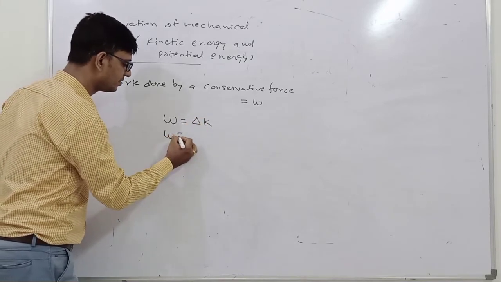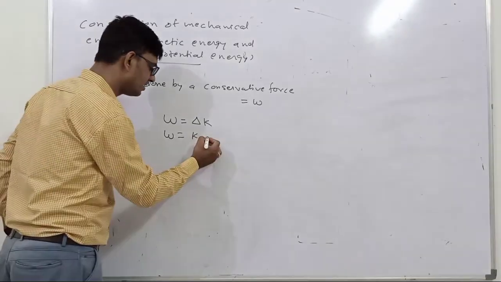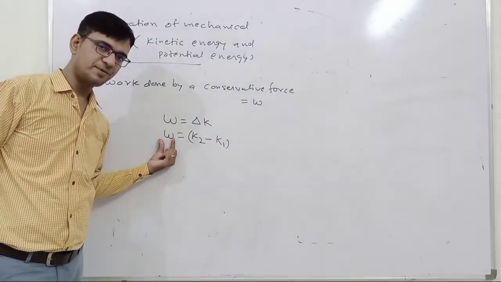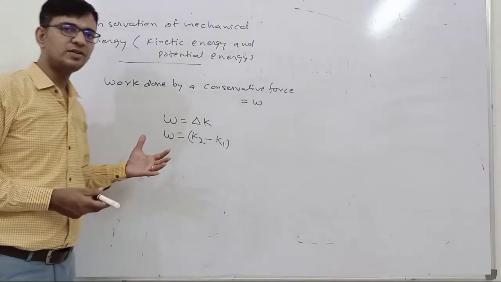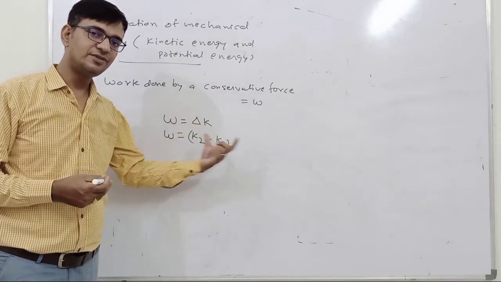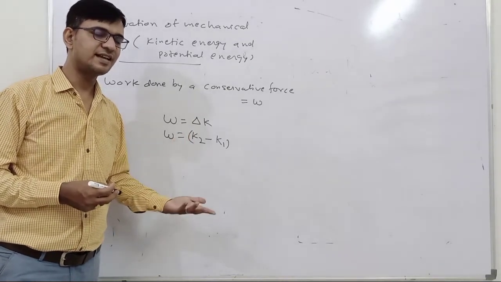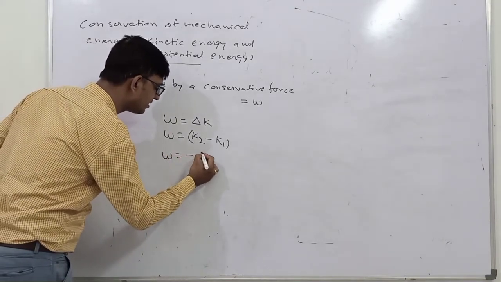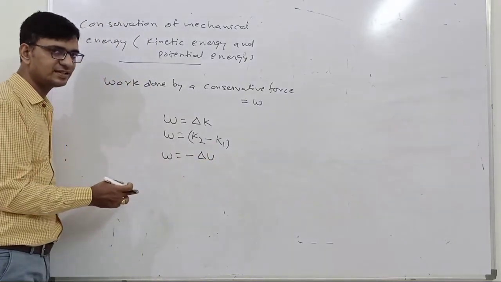So W is equal to K2, the final kinetic energy, minus K1, the initial kinetic energy, where W is the work done by the conservative force. We also know that the work done by the conservative force will reduce its potential energy. So we can write the same formula we discussed earlier, that W is equal to the change of the potential energy, or reduction of the potential energy. That is why there is a negative sign.